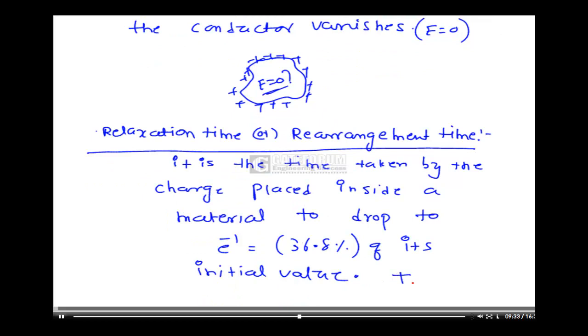The relaxation time for any material is given as Tr is equal to epsilon by sigma. For a perfect conductor, sigma is very high, that is, the relaxation time is very small. Even if you introduce a lot of charge into the conductor, within nanoseconds the charge will get back to the surface of the conductor, so that the field inside a perfect conductor is always maintained at 0. So the relaxation time is given for any material as Tr is equal to epsilon by sigma.